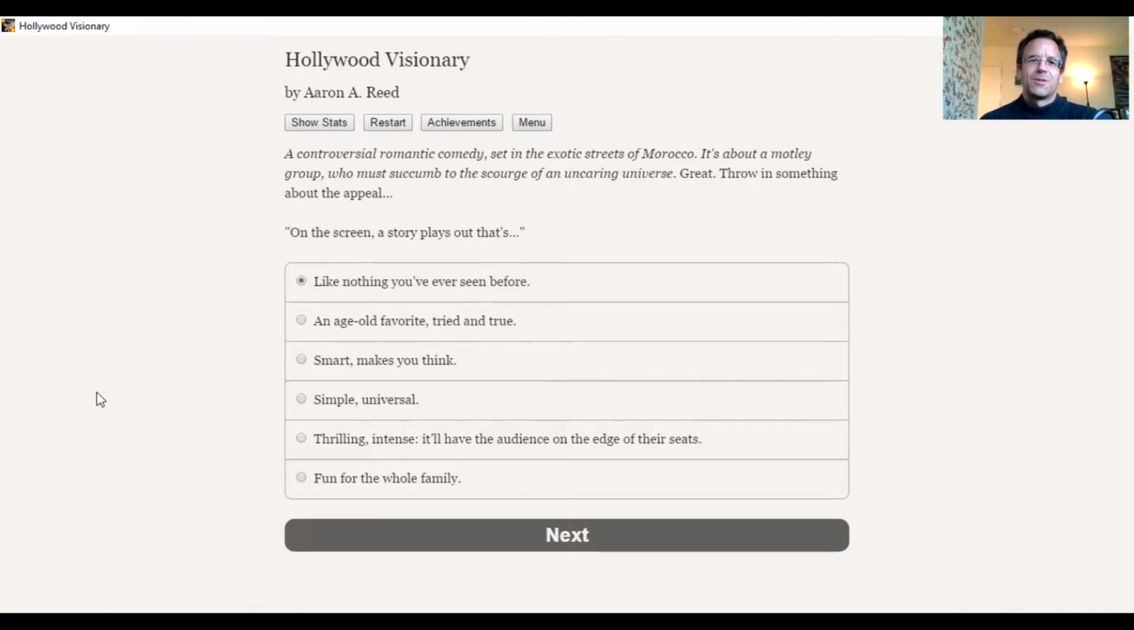So here we go. A controversial romantic comedy set in the exotic streets of Morocco. It's about a motley group who must succumb to the scourge of an uncaring universe. Great. Sounds like Casablanca with laughs and everyone gets shot at the end. Sounds great, doesn't it? Throw in something about the appeal.